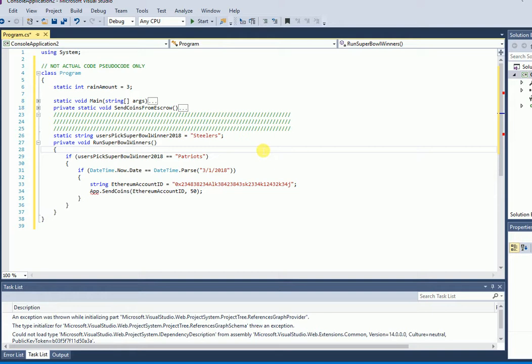What happens if there's a tie? What happens if the game is canceled? What happens if the teams that I think are in it aren't, or there's a plane crash and the players die and stuff? All kinds of variables that you have to think about when you make a contract.